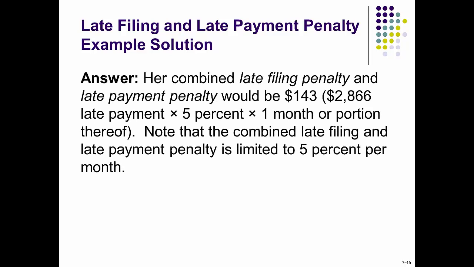So her combined late filing penalty and late payment penalty will be $143. So the original $2,866 late payment times 5% for 1 month or portion thereof. So there's only a half month, but it's going to count as 1 month. The combined late filing and late payment penalty is limited to 5% each month.